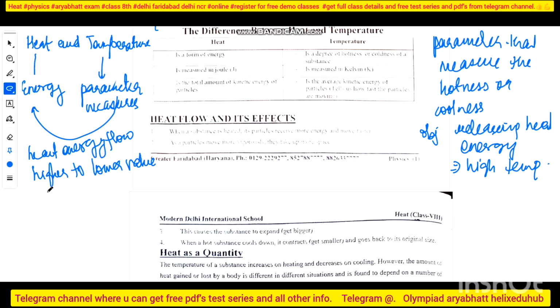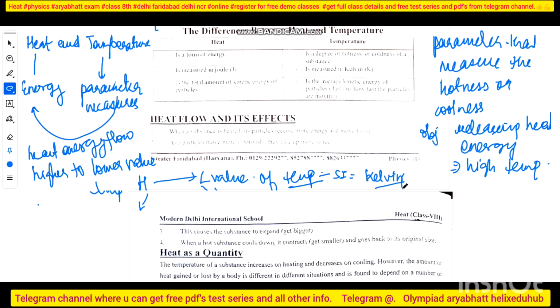So temperature flows from a high value to a low value. Hot objects have a high value, and cold objects have a low value of temperature. The SI unit of temperature is the Kelvin, that is, K.